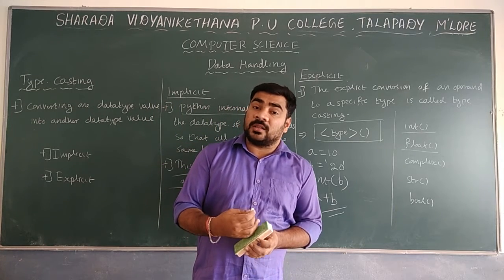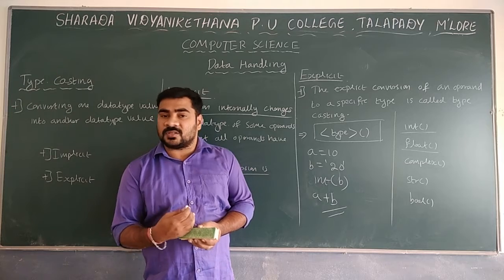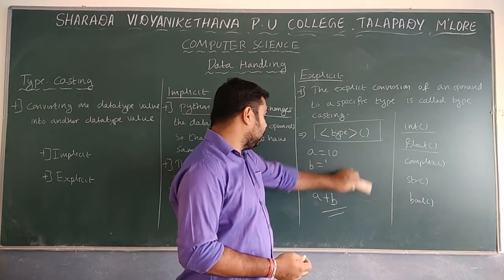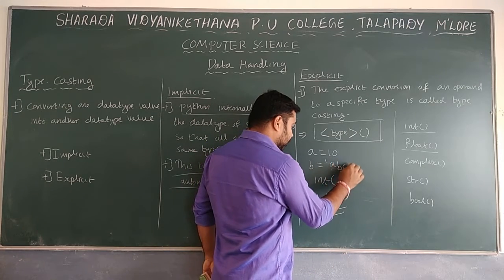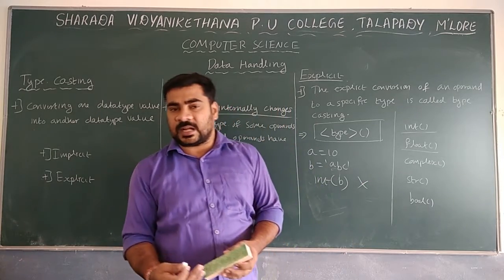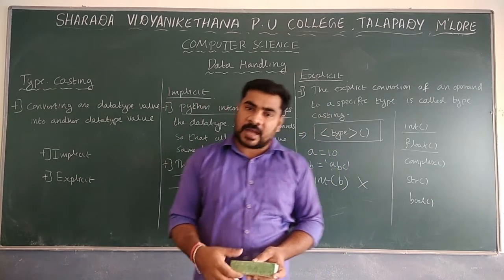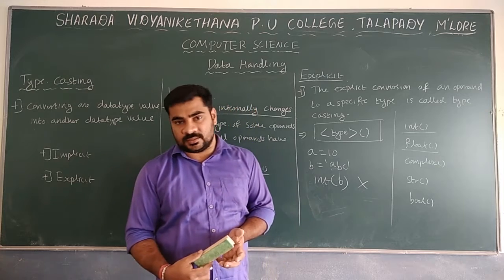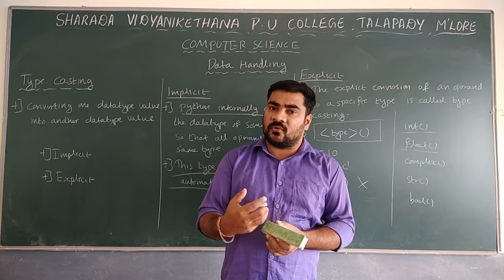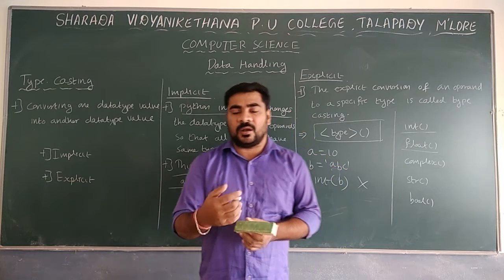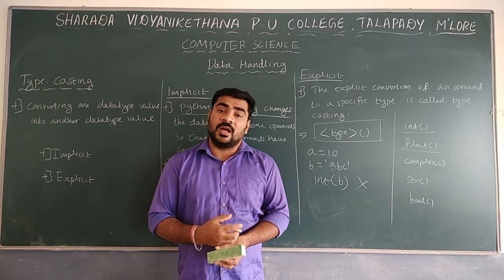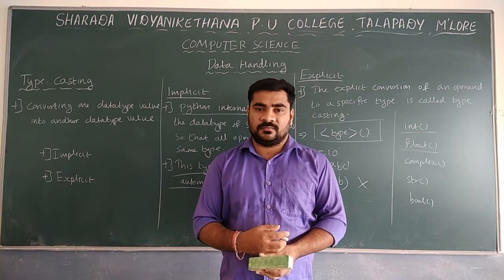And remember, there are some issues. It is not possible to convert all data types. For example, with string values, instead of 20, if I give ABC and try to convert it, this will give an error, because an integer can hold only numbers. Whenever characters are there, it is not possible to convert them into integers. So these cases will be there, and you have to keep them in mind and then convert using explicit conversion, because that is required whenever you perform arithmetic operations.